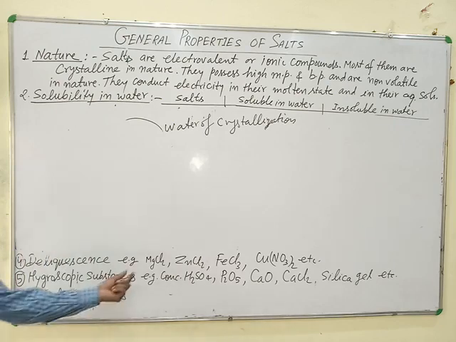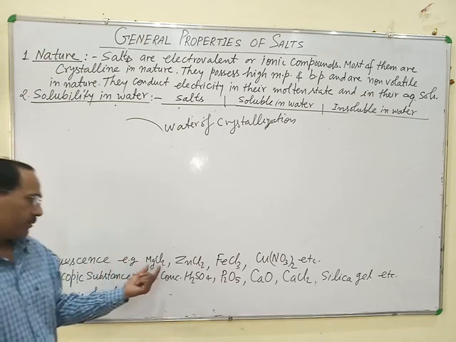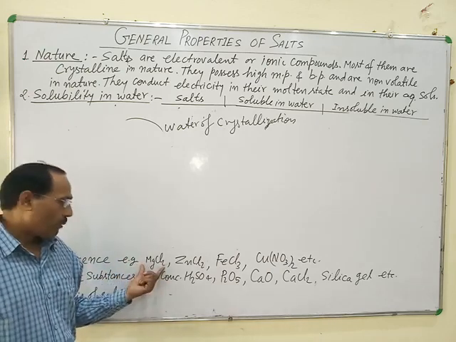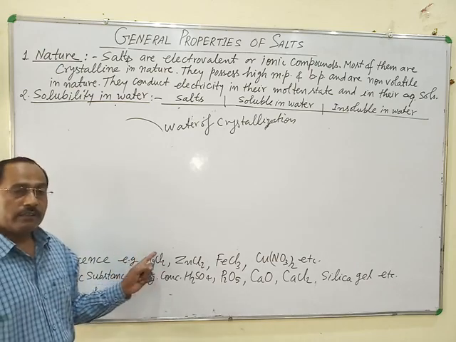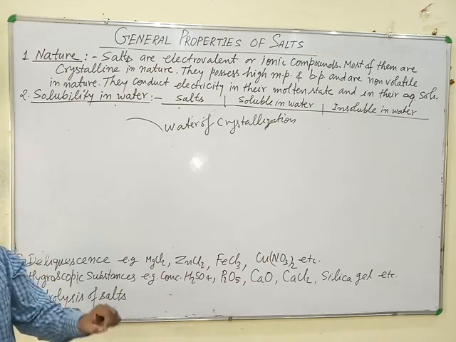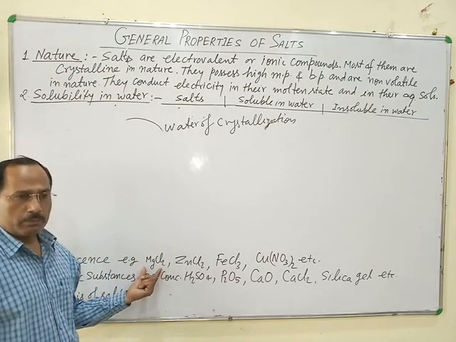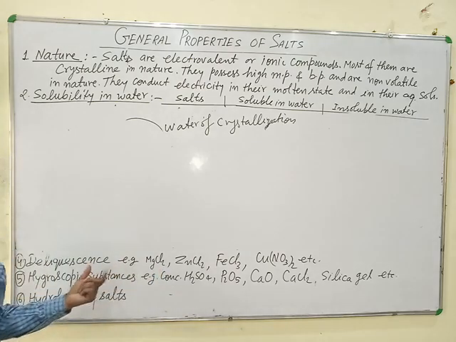For example, MgCl2 is a deliquescent substance because it absorbs moisture from the atmosphere and finally it dissolves in the water absorbed by it. So it is called deliquescent.